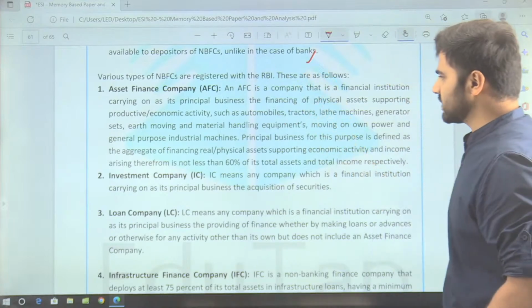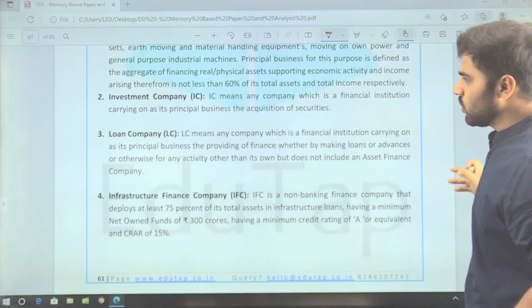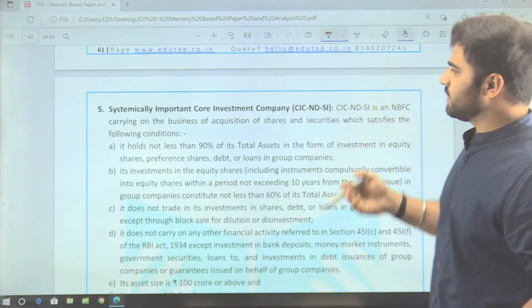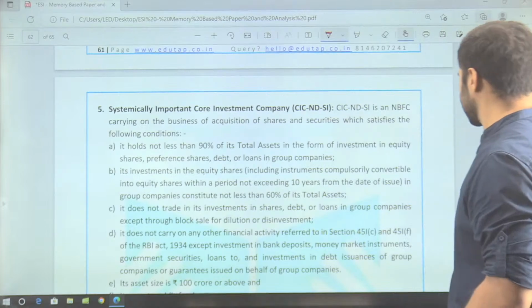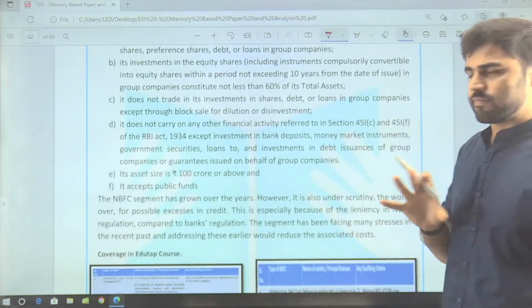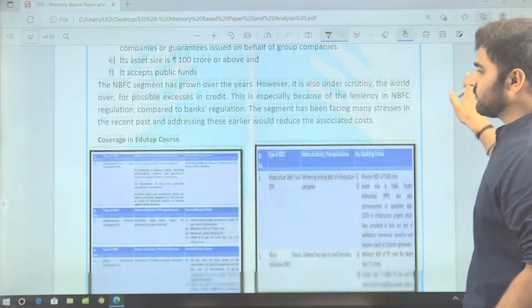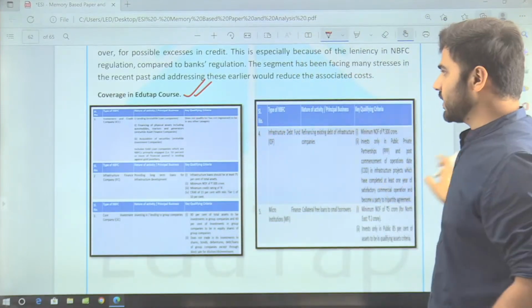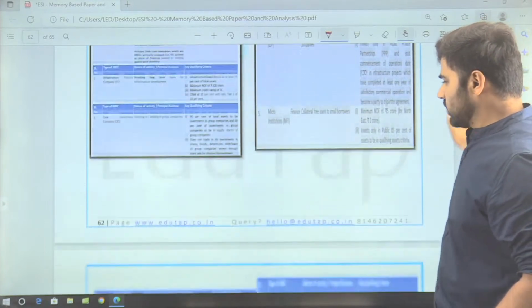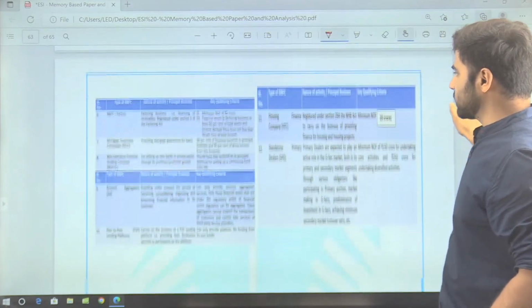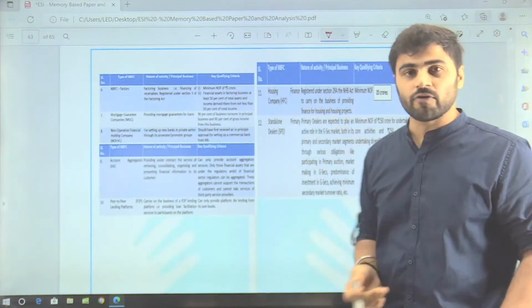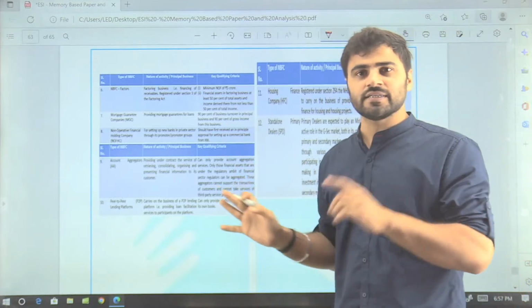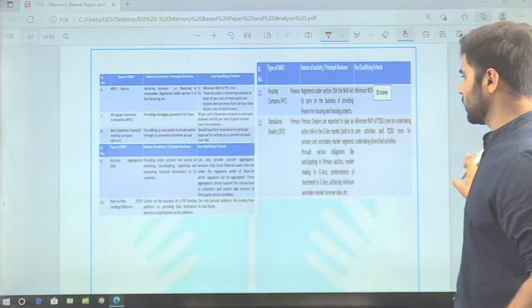So it can be asset finance company, investment company, loan company, infrastructure finance company, or systemically important core investment company, right? As you have to mention only 5, these can be the 5 companies. And guys, if you see, we have covered this in detail in our EduTap course, right? Here you can see we have discussed around 10 types of NBFCs registered with the Reserve Bank of India, rather 12 types of NBFCs, right? Those who have subscribed to our course, and those who have read this content, they must have answered this question beautifully.